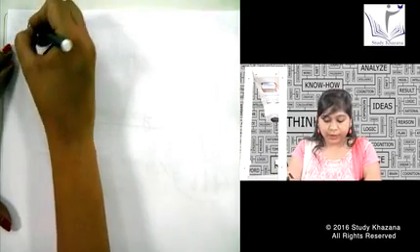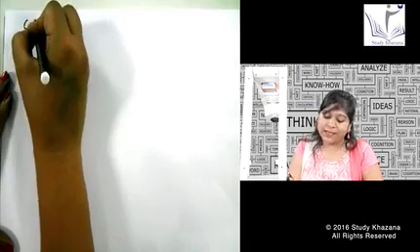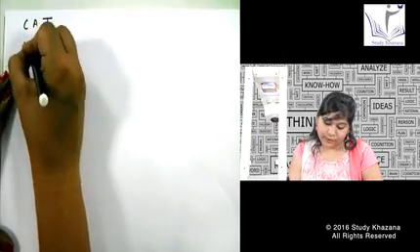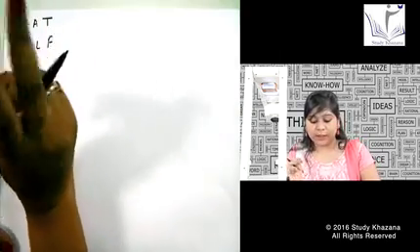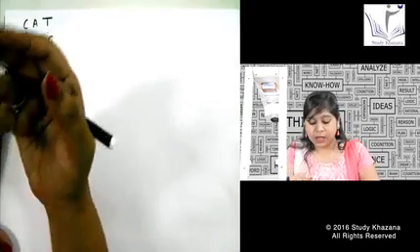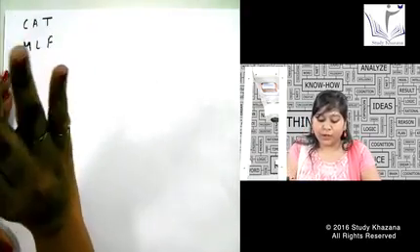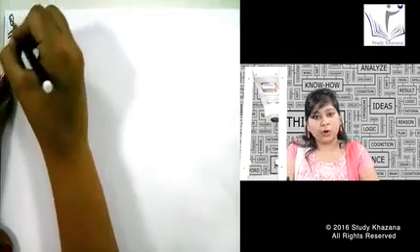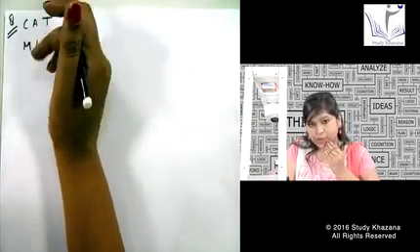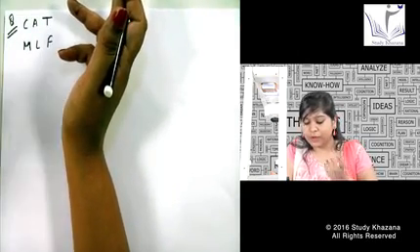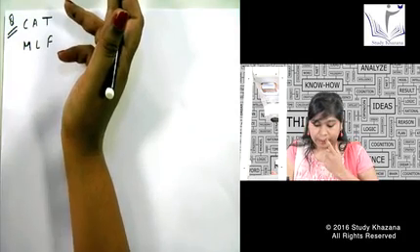Second, we have given the names. So if I have the word cat and I encode it as MLF, this is a little bit difficult pattern for you to find out in the starting, but just start thinking the process. C, D is not given over here, so this is not a +1 coding. I cannot give any name to this coding because all the codings do not have names, obviously. So B is also not given for A, U is not given for T. So what can be the pattern between them?